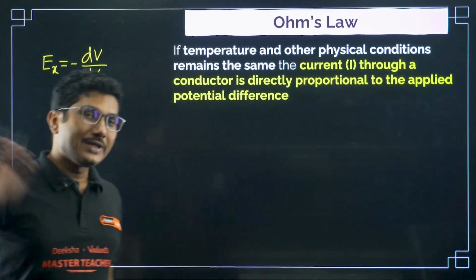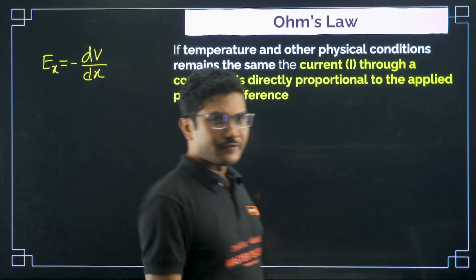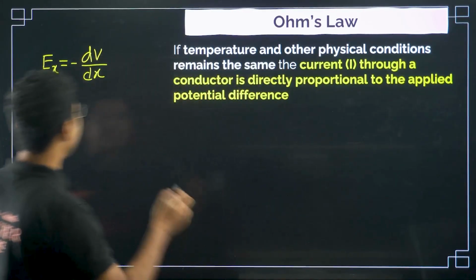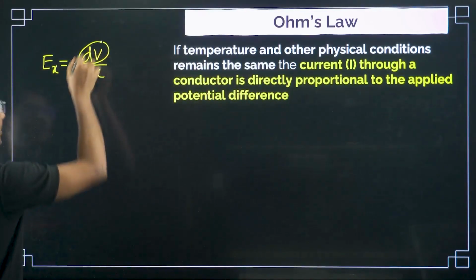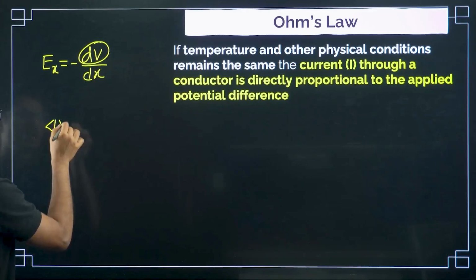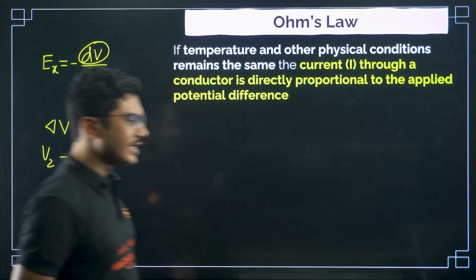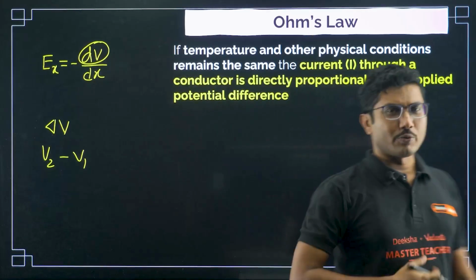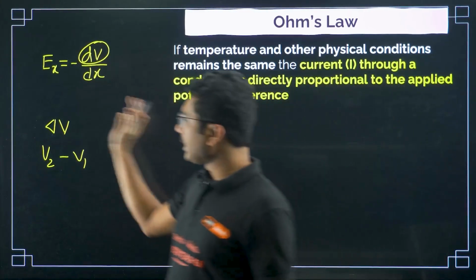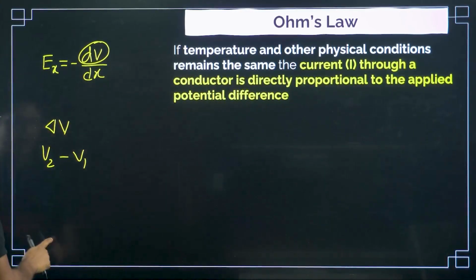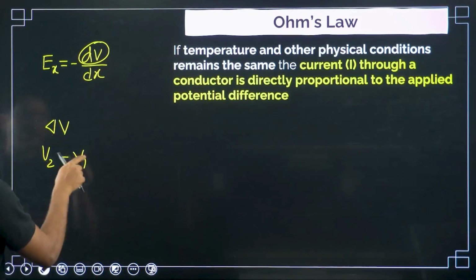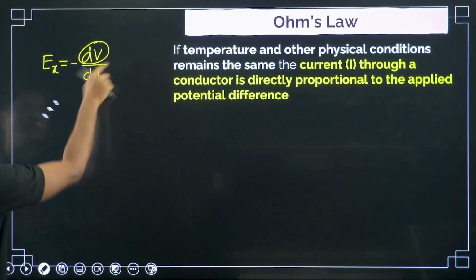In the previous chapter, potential difference was generally represented by the symbol dV or delta V, or V2 minus V1, or Vf minus Vi. But from this chapter onward, instead of complicating things, we will simply represent potential difference by the symbol V only.